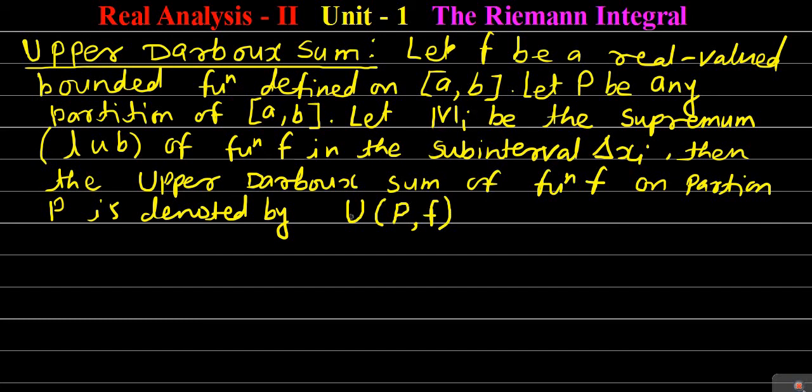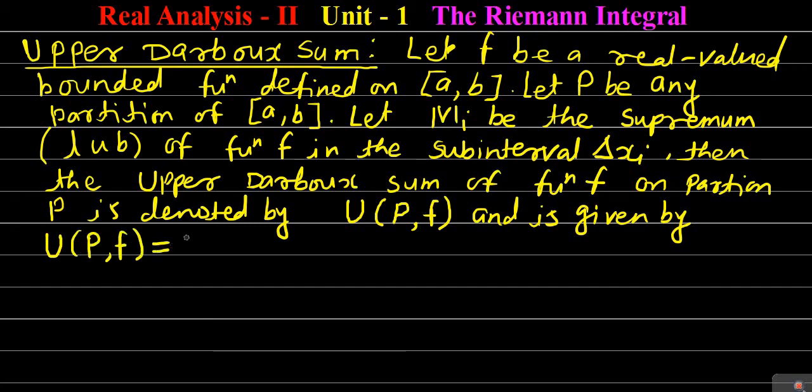It is denoted by U(P,f) and the formula which defines the upper Darboux sum is given by U(P,f).